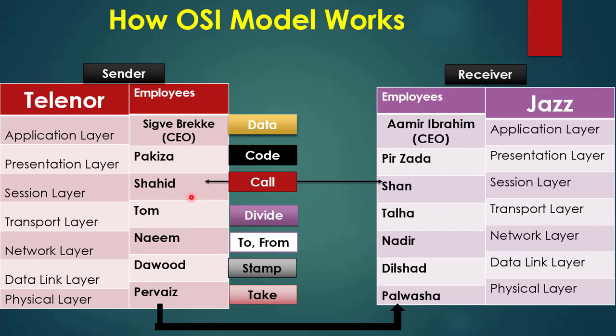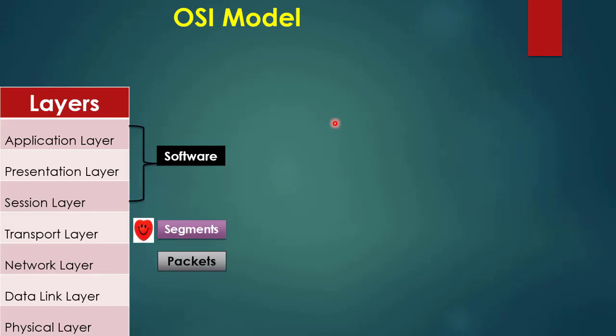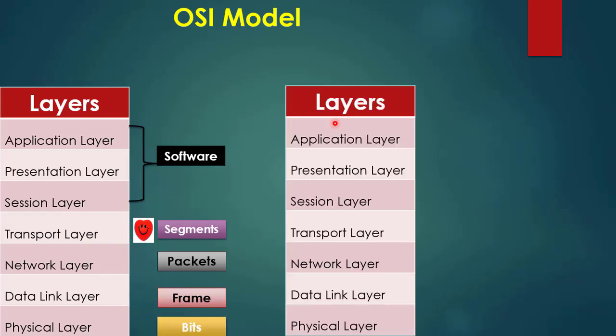Session layer of both companies has end-to-end communication. Session layer, presentation layer and application layer work with software, while in our previous example the transport layer converts the file into segments and the network layer makes packets and adds to and from on the file. Data link layer puts a stamp on the file. For encryption purposes, data in this layer is in the form of frames, and the physical layer contains data in the form of bits.